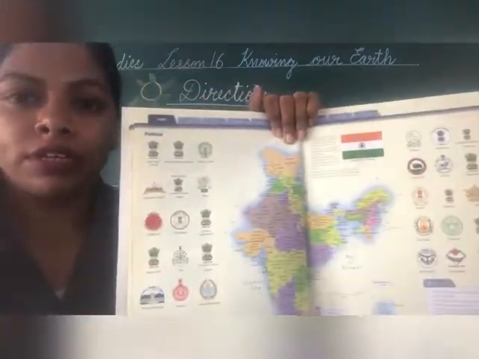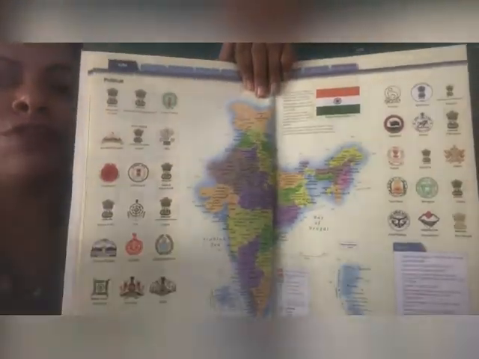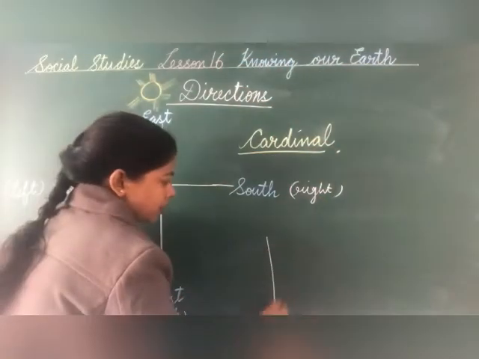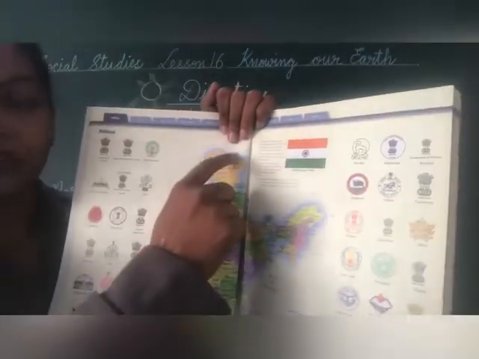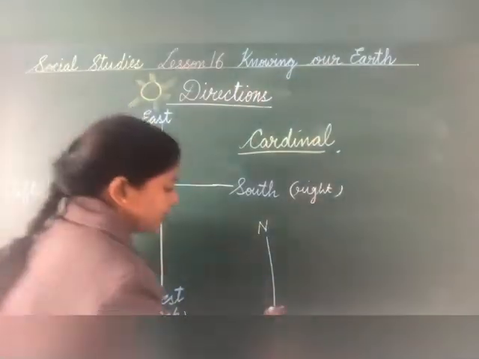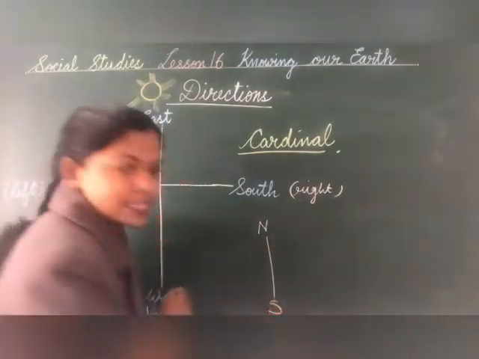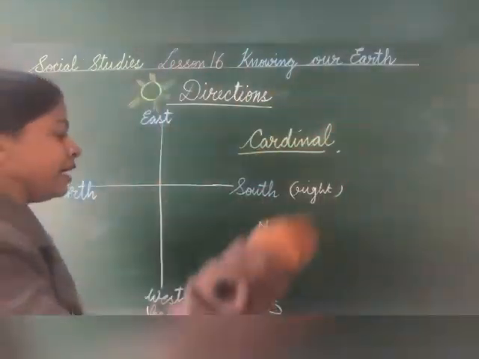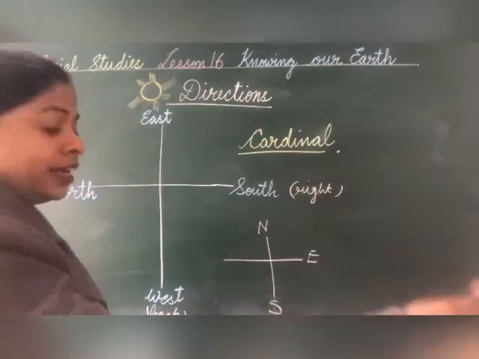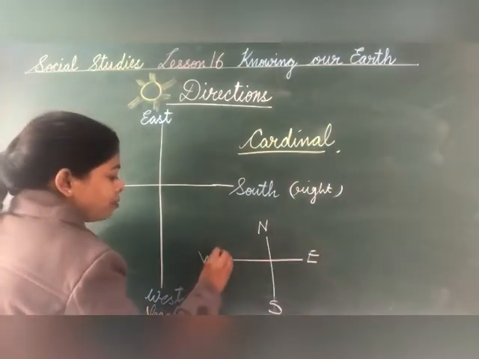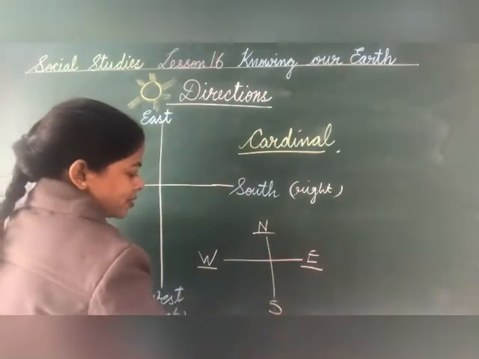This is very wrong. Children, when you see a map, remember, in the map the top part is always the north. The top part is always north, and when the top part is north, then down will be south, and then the right hand side of the map will be east and the left hand side of the map will be west.